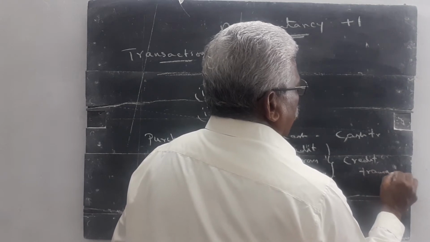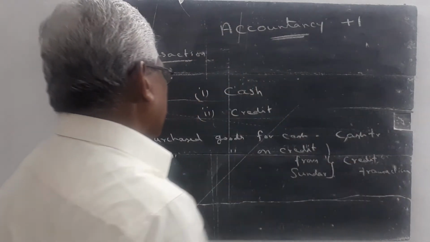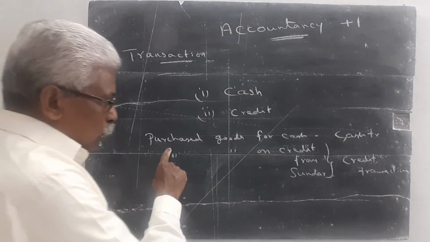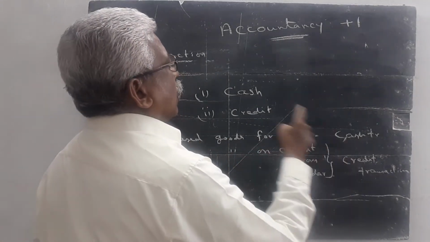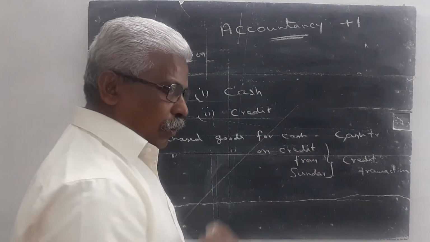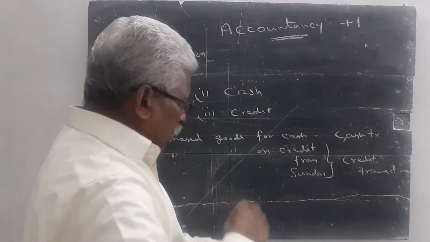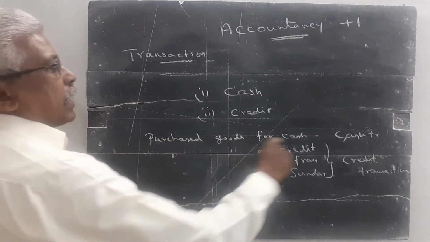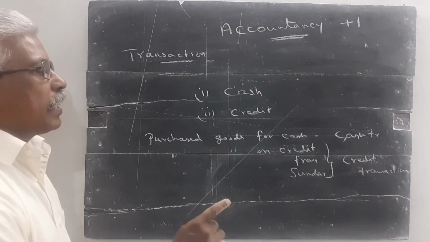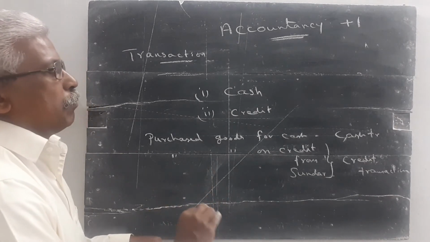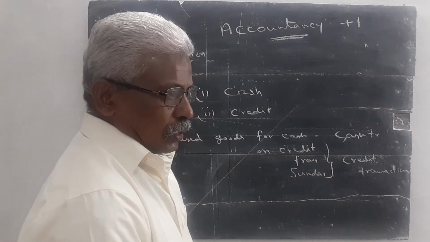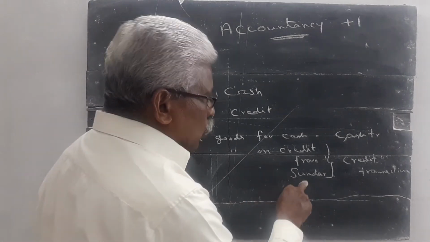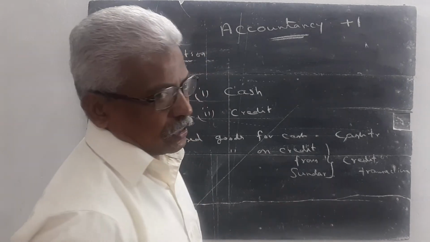Once again, I explain about the word transaction. The activities of the business are called transactions. When we purchase the goods for cash, it is called a cash transaction. We receive the goods and make the payment. We pay the money and receive the goods. So, it is a cash transaction. But credit transaction means we purchase the goods, but the cash is not paid at once. The payment is made later. So, we are liable to pay the amount to Sundar. So, it is a credit transaction.